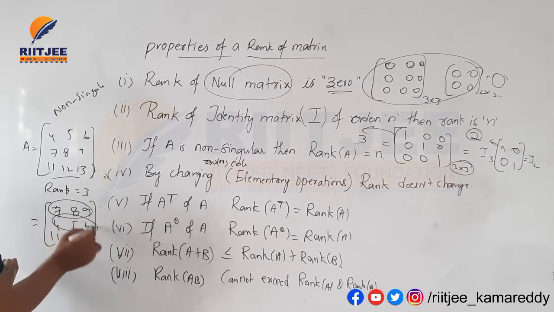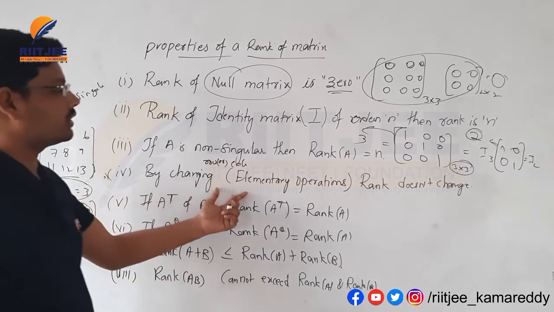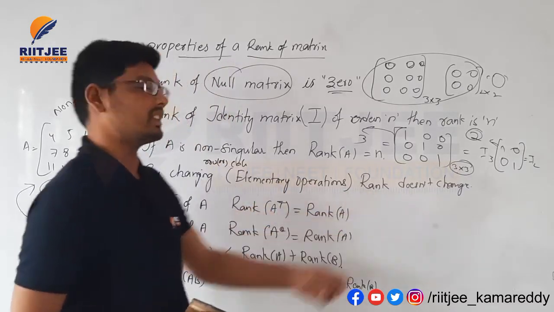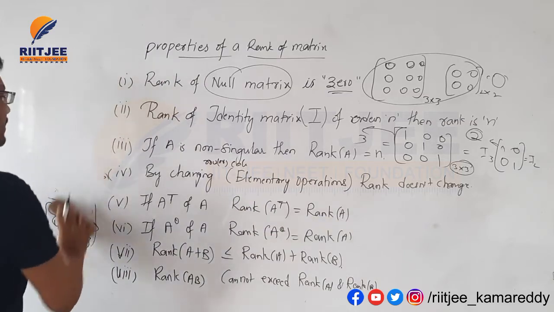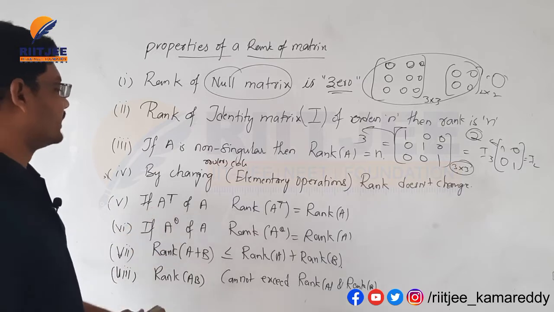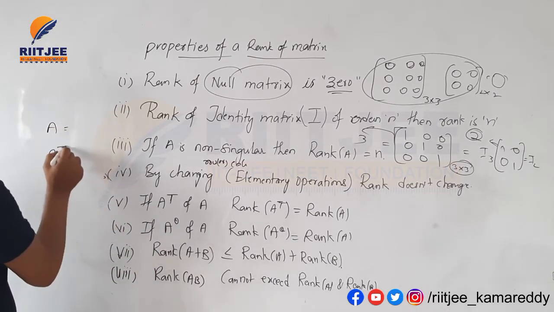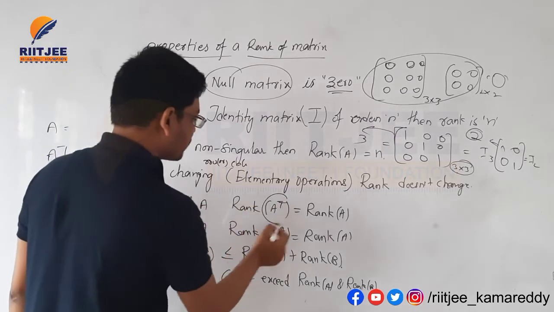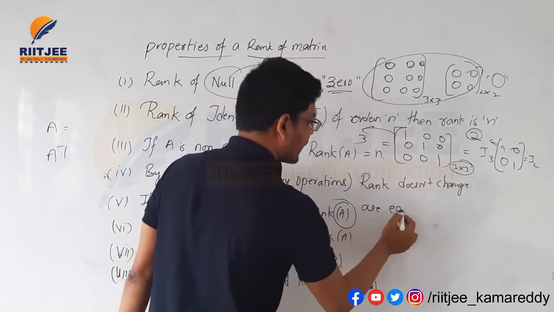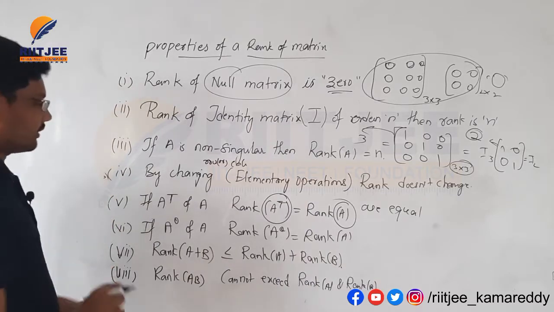By changing rows and columns, that is, by elementary operations on a matrix, the rank doesn't change. This is property number 4. And property number 5: if I take a matrix A, the ranks of the transpose matrix and the original matrix are equal.